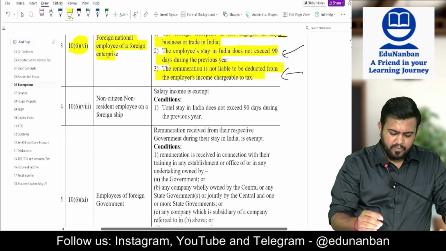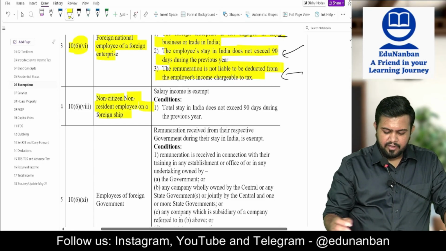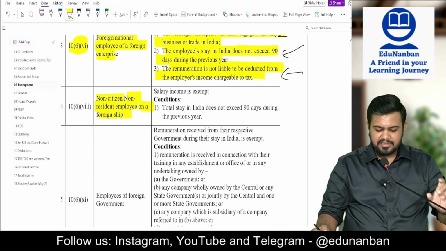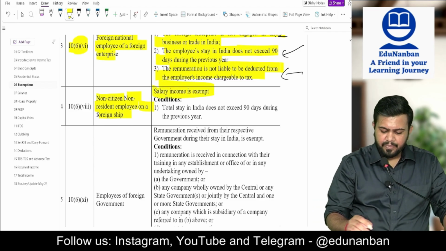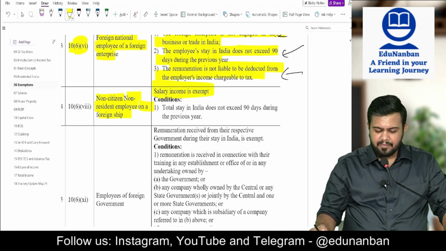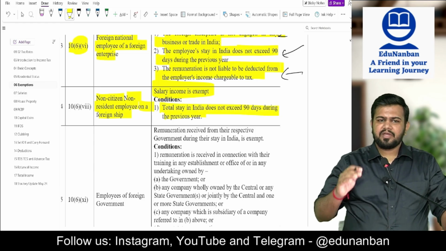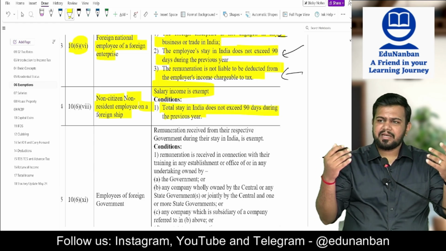Next, a non-citizen, non-resident employee on a foreign ship. For them, the salary is completely exempt if the total stay in India does not exceed 90 days. So if they are staying in India up to 90 days, their total salary is exempt.